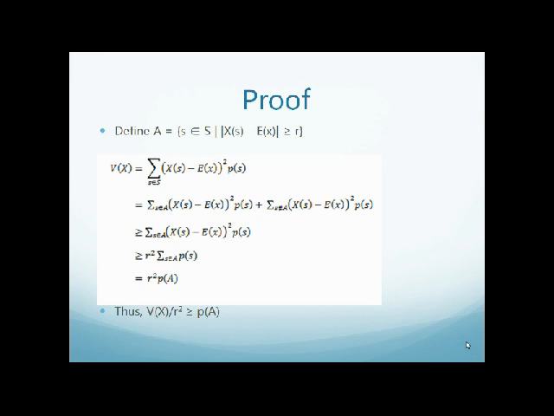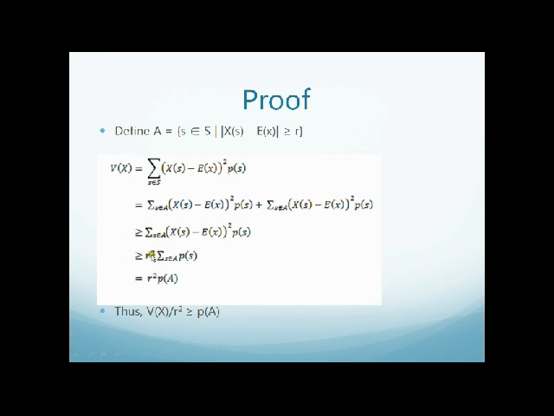And now we're going to split it up, because we know any event S will either be in the A we define or not in it. So we split it up, we got the two sums. And then we simply remove the second part of the sum. And so we know this whole thing must be greater than or equal to this single guy.